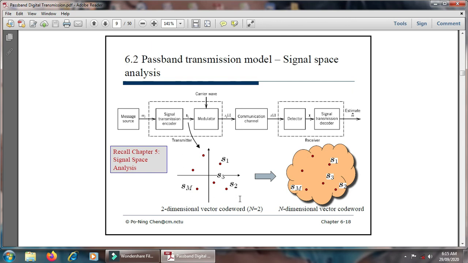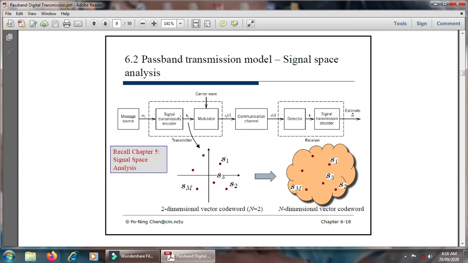Then this is the passband transmission model. In the case of the passband transmission model, the data will be given to the different planes. There is S1, S2, S3, S4 in this way, and this is the n-dimension vector of the code words. Basically here is the message source, and that message source will be given to the signal transmission